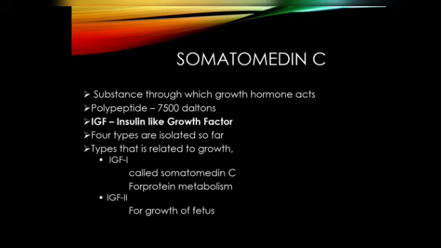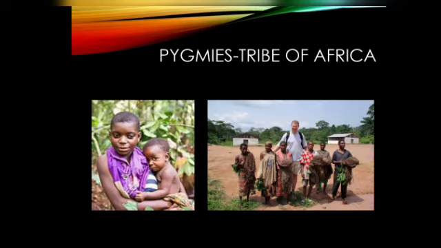Why is it called insulin like growth factor? Many of the somatomedin effects on growth are similar to the effects of insulin on growth. So it is called insulin like growth factor. So far, we have isolated four different types of somatomedin, out of which two are related mainly to growth. That is somatomedin C, for protein metabolism and bone growth, and IGF-2, which is for the growth of the fetus.